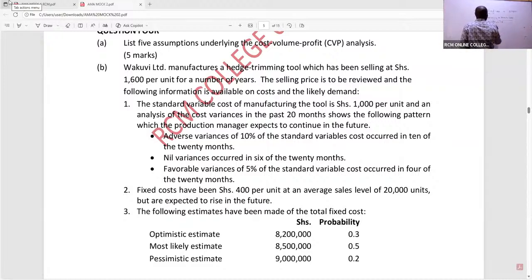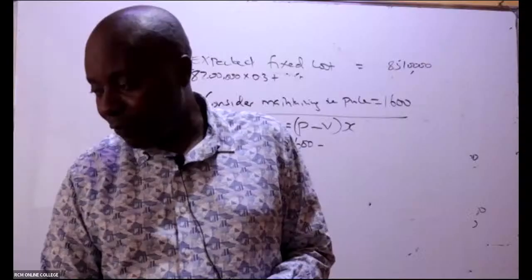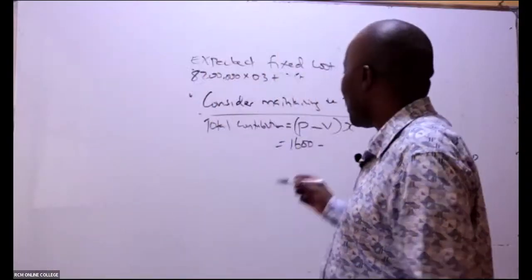So selling price will be 1600. It doesn't mean that if you maintain the selling price, the variable cost will be the old variable cost of 1,000. No, costs are changing. Our cost changed. And that is why we are working with an expected number. So in this case, we shall work with 1040.